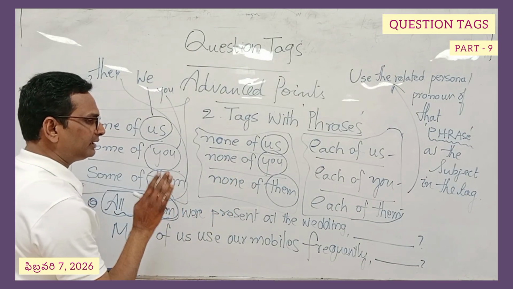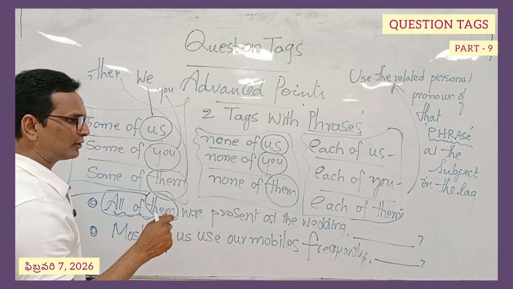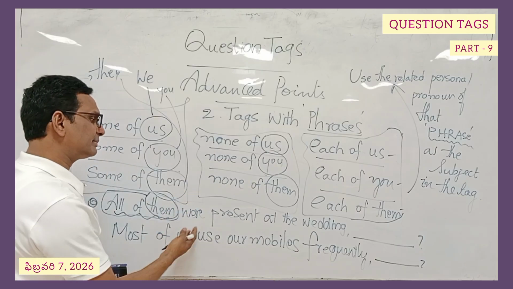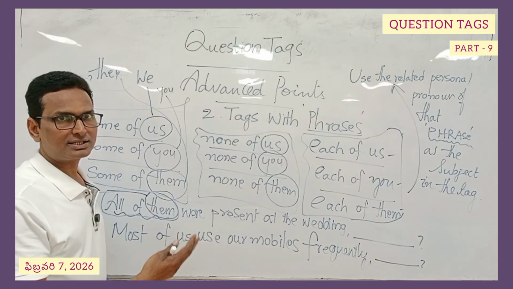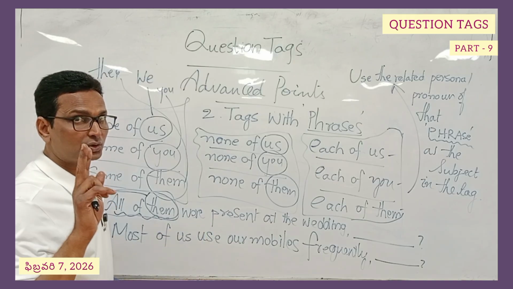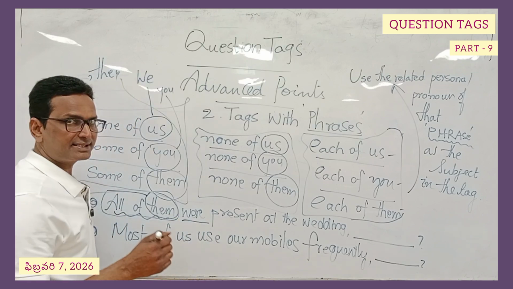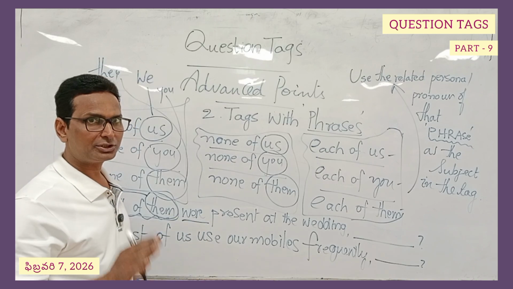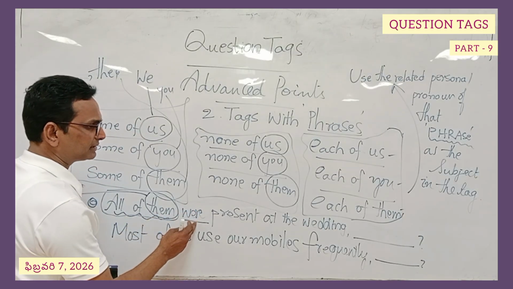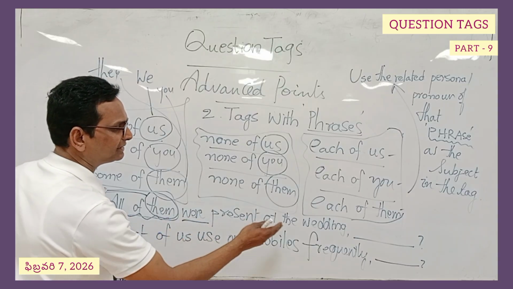Primarily, what do we see in a statement? Firstly, we have to ask ourselves, is this statement positive or negative? Next, is this statement in present tense, past tense or future tense? Fundamentally, these two questions should be borne in our minds. Were represents past tense. Was and were are the two finite verbs actually used in the past tense, for plural subjects. So we should choose the past tense form. All of them were present at the wedding.